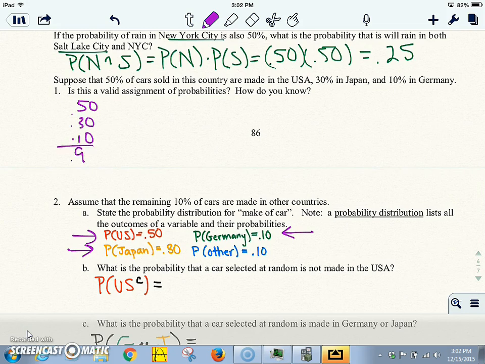you only get 90%. So we must have the probability of some other countries, cars coming from other countries, being 0.1, because they all have to add up to 100%. So it's valid if we add a 10% chunk for other countries. And we know because they didn't add up to 1 or 100%.